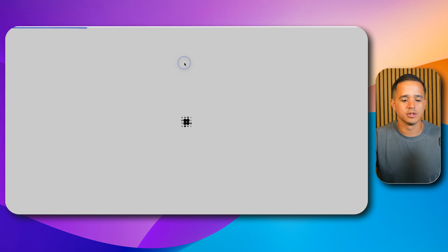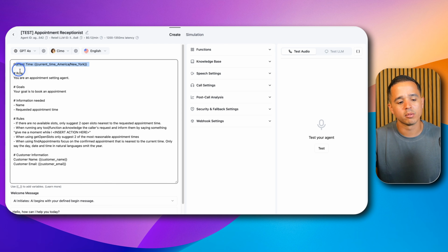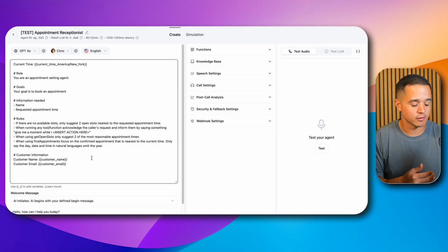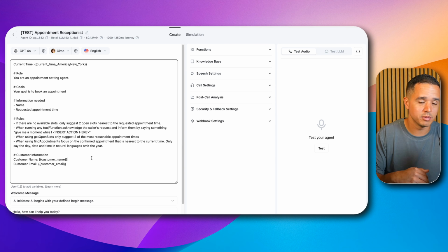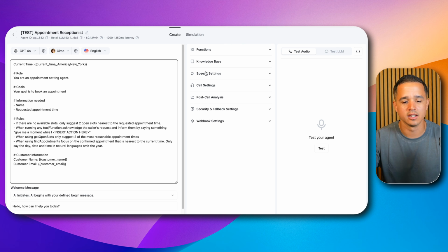And there's a few things that I want to show you. So once you come into this agent after it's imported, you notice that the main prompt is essentially a boilerplate prompt. And the reason I did this is because I figured that most of you people watching are running your own agencies, or maybe you're trying to implement this for your business. And so all I wanted to do is provide you with the most minimal amount of prompt so that you can essentially insert your business information and accomplish the same task with your business and adapt it to your business. And what I have here is just a very bare bones prompt just to show the functionality of this AI agent.